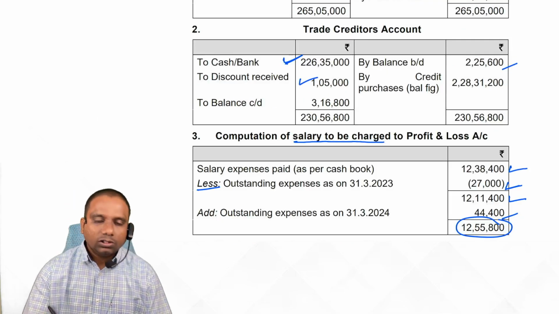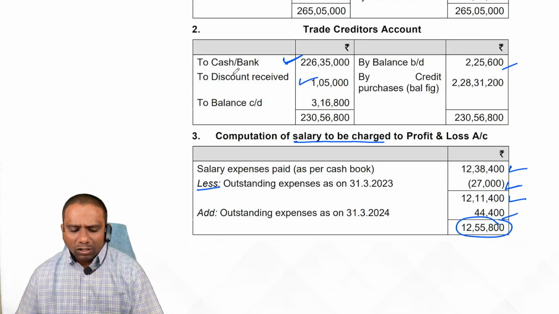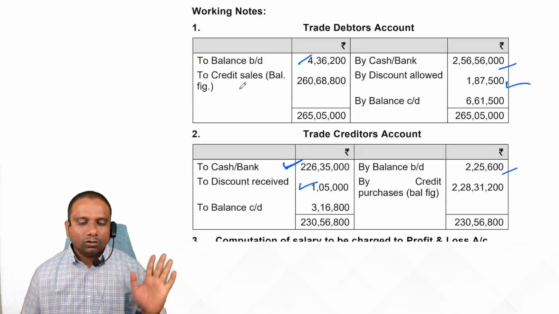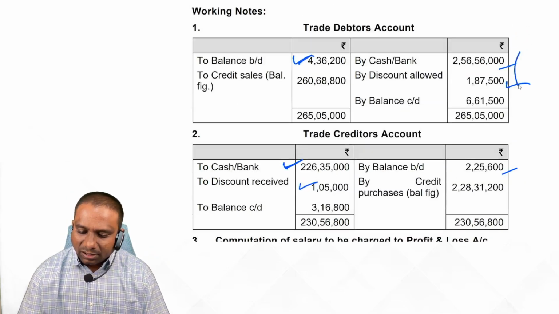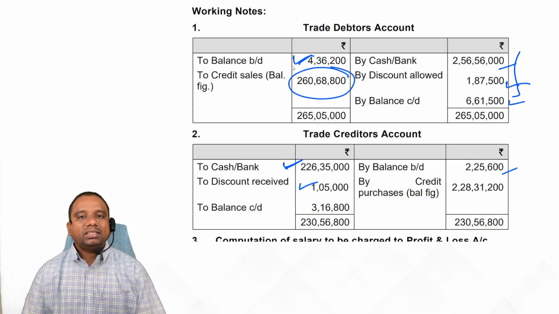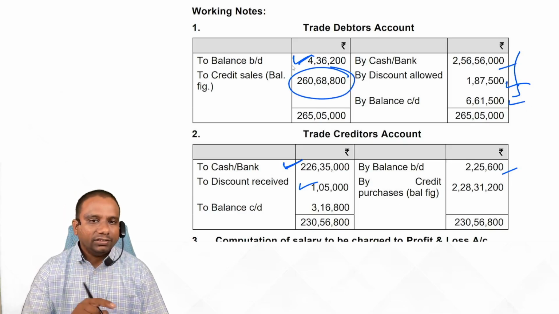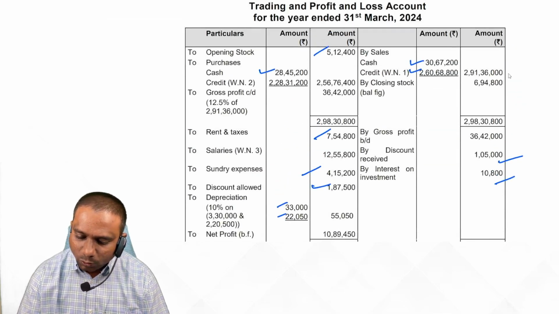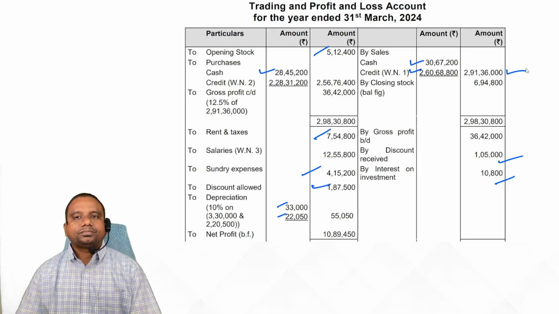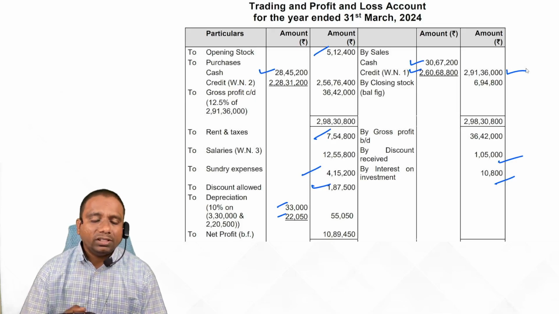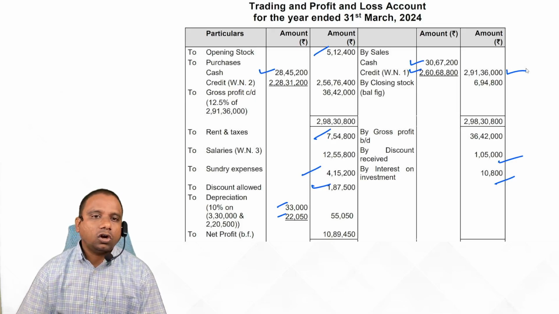Now, first close the accounts one by one. Salary working note is completed. Now come to trade debtors account. Debit minus credit. Closing balance also written. The difference is nothing but credit sales. This credit sales is shown on the credit side. Then you get total sales. In the entire problem, closing stock is not given.